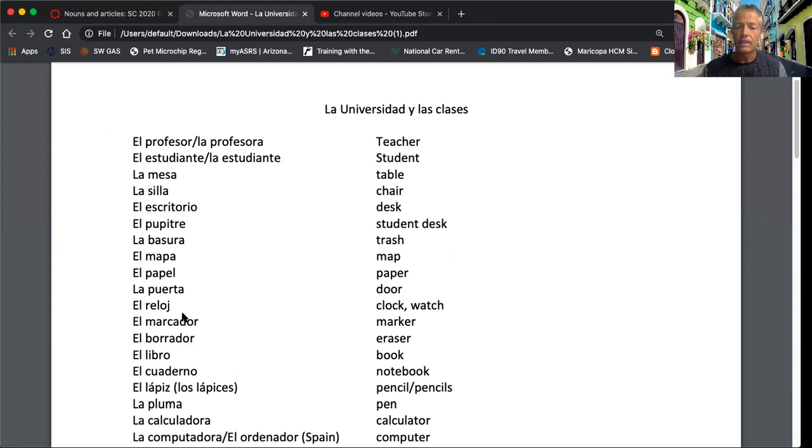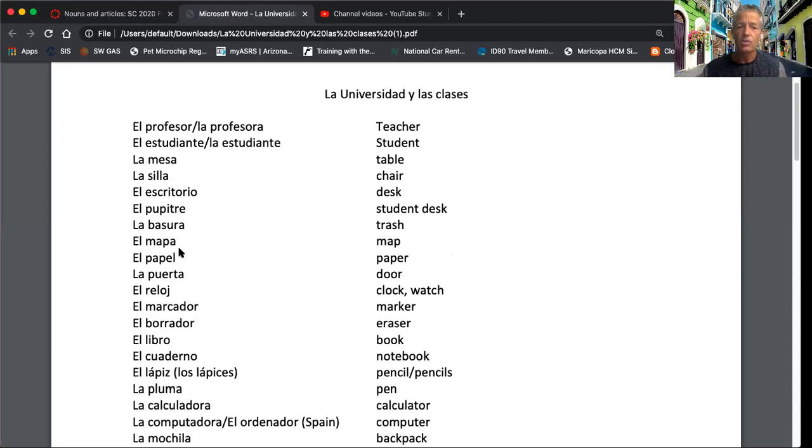That way, when you encounter some of the exceptions to the rules, like mapa, which is masculine, but it ends in an A, it will be ingrained in your brain that it's el mapa, not la. Okay, so that way you don't think too hard and you don't question yourself too much, because I don't want anyone to complicate the issue. I don't want you to complicate learning the language.